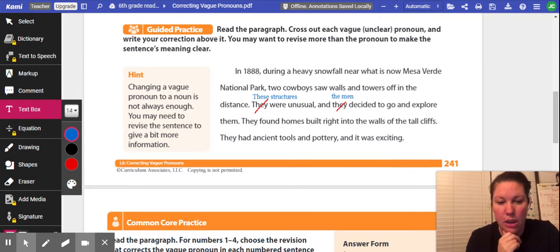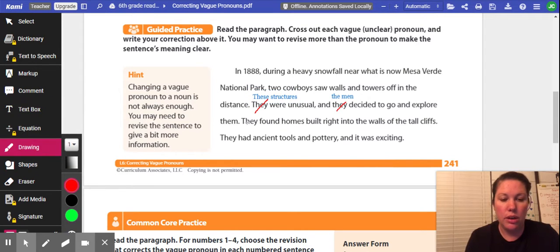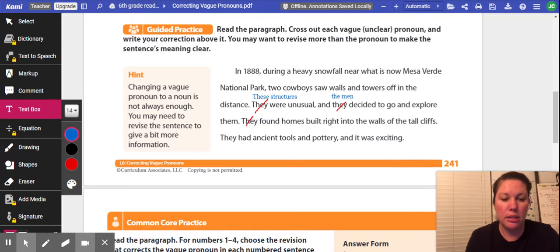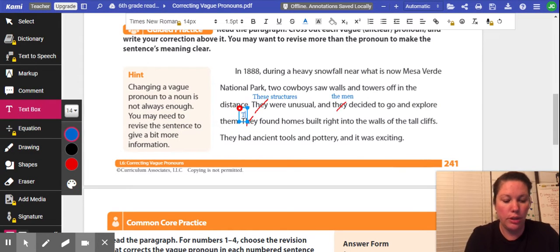Okay. They found homes built right into the walls of the tall cliffs. Who is they? Who's they? The cowboys, right? So let's go ahead and cross off they. And let's put in our text box here and put the cowboys.